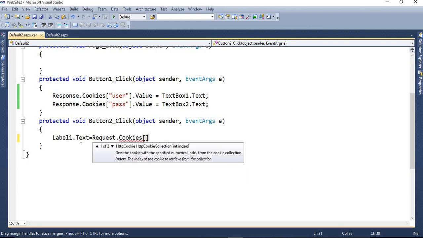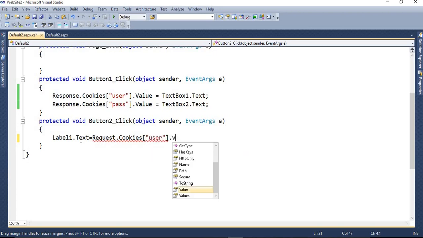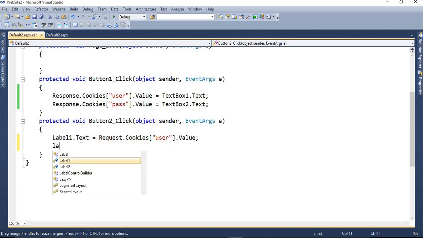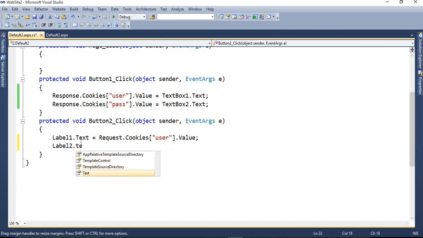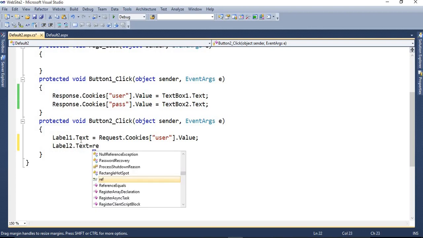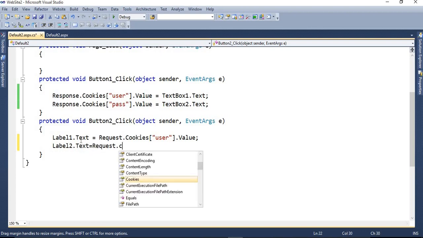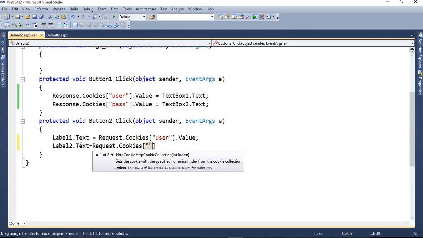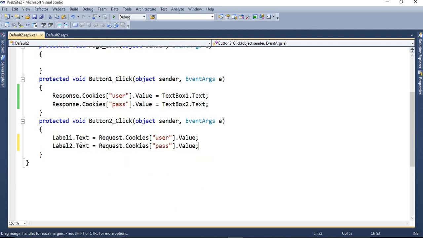In that, the name of the cookie, .Value, then Label2.Text is equal to Request.Cookies, the second one is pass, .Value.